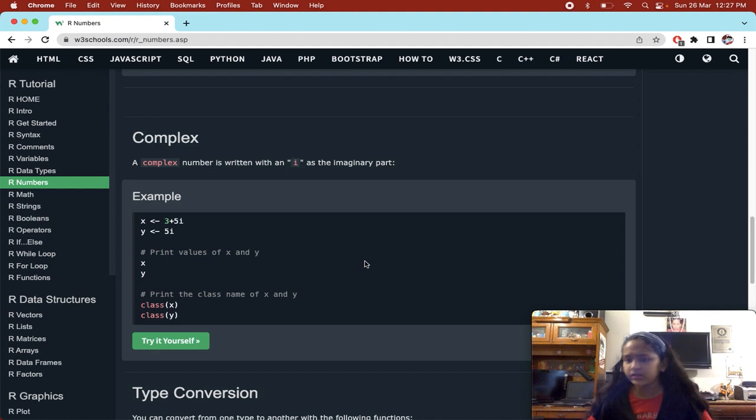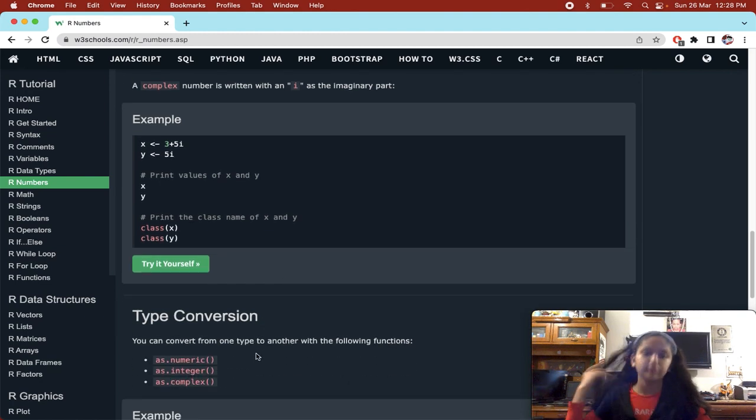If you have understood, very nice. If not, complex numbers are basically numbers with an imaginary part, and we write that imaginary part with an i. So basically, you will not use complex at all, so you can just leave this if you want to.